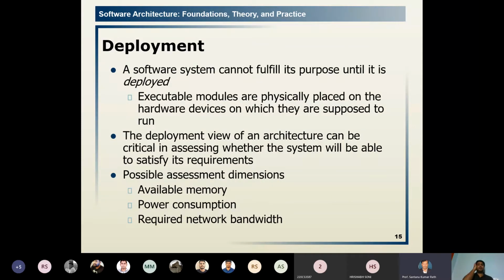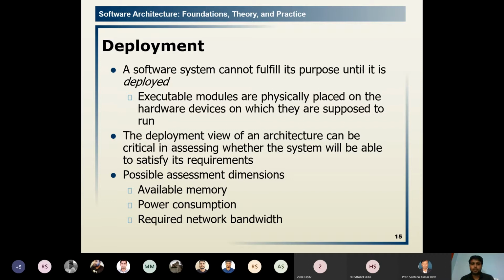Now, after evolution, comes deployment. Deployment means to locate the architecture properly, to test it and to have it used by the end users. A software system cannot fulfill its purpose until it is deployed.